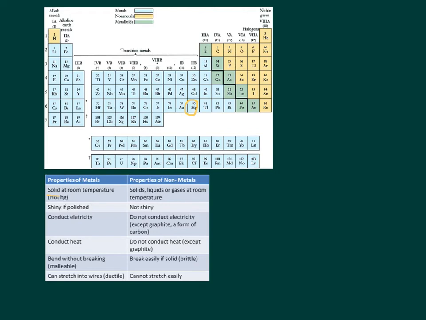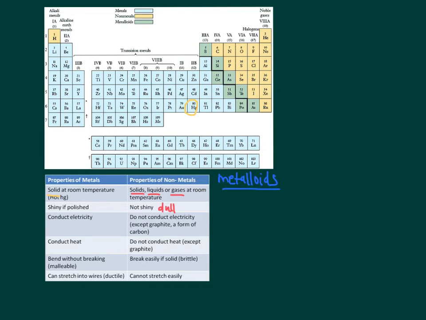Nonmetals, they're kind of all over the place. Some are solids, some are liquids, and some are gases at room temperature. They aren't shiny. If they're a solid, they tend to be very dull. They do not conduct electricity very well, except graphite will sort of conduct electricity. Graphite, by the way, is the stuff you find in your pencils that we call lead, it's really graphite. They do not conduct heat. They break easily, so they're very brittle, and you cannot stretch them.